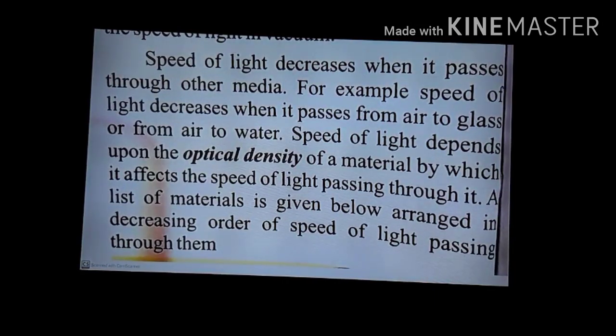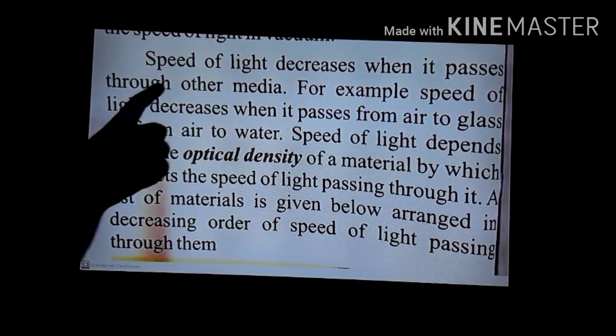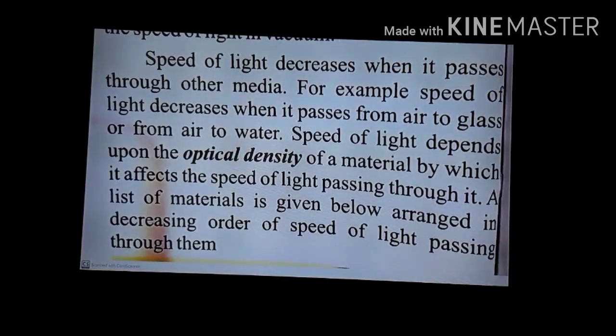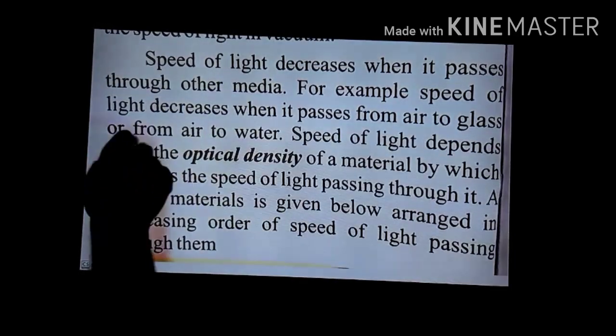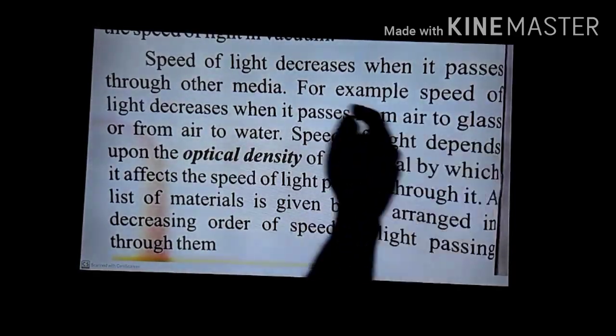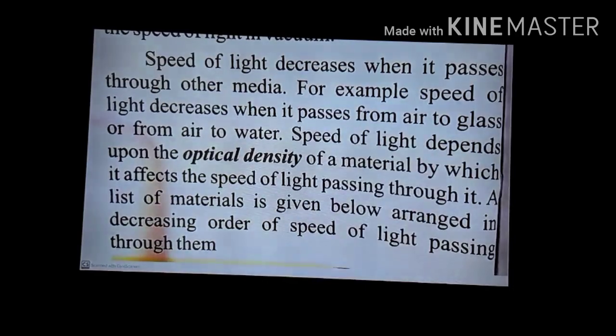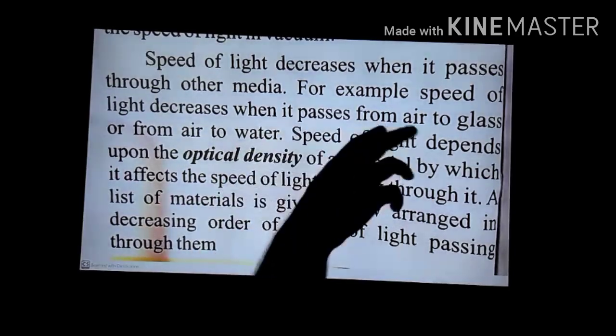Now here is an important explanation. As I explained, the speed of light in air is 3 into 10 raised to power 8 meter per second, but the speed of light decreases when it passes through other media, that is, when light enters from a rarer to a denser medium, the speed of light decreases. For example, the speed decreases when it passes from air to glass or from air to water. Air is a rarer medium and glass is a denser medium. Again, air is a rarer medium and water is a denser medium. In both cases, light is entering from a rarer to a denser medium, and at that time the speed of light decreases.